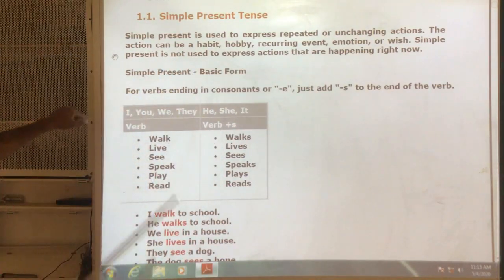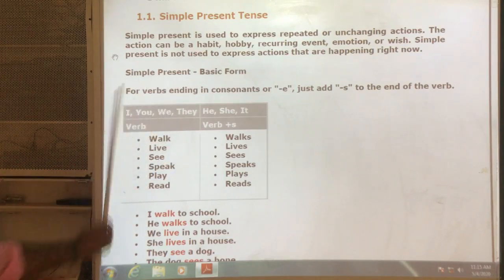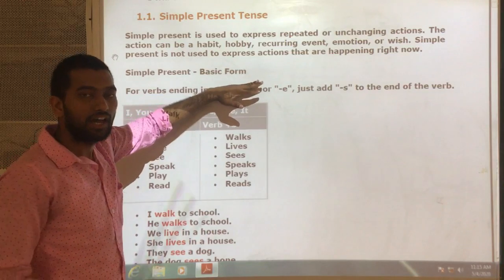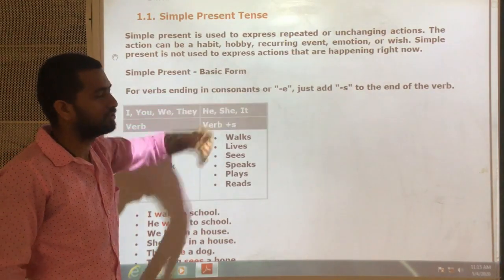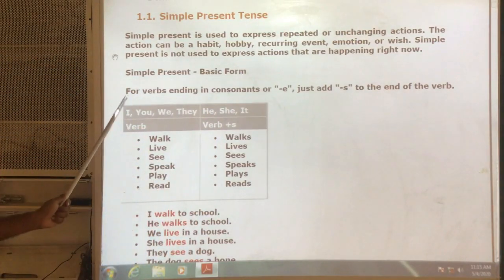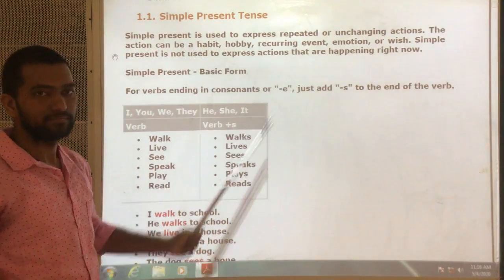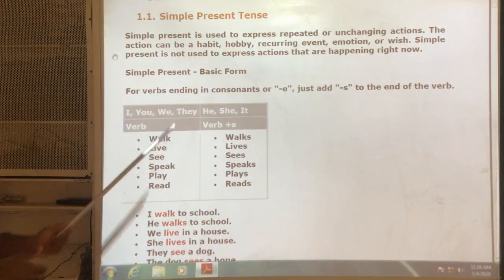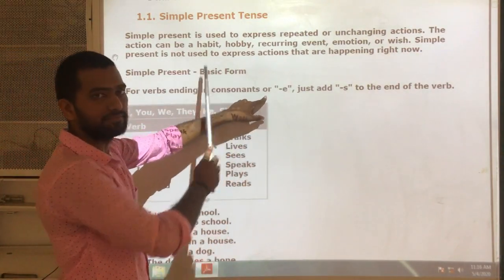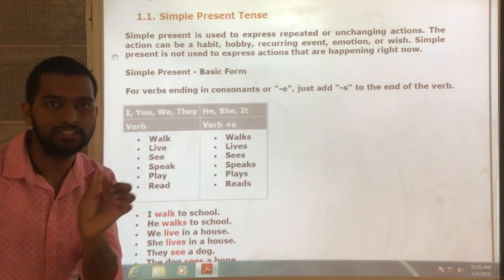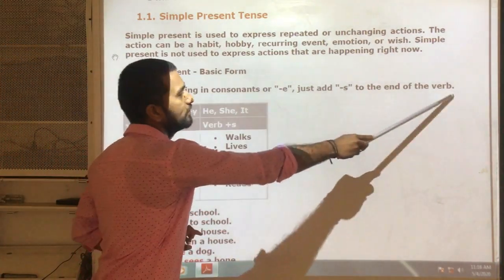Next, simple present basic form. In simple present the verb form is the basic form or original verb, we use V1, the first form of the verb. Next, for verbs ending in consonants or E: whatever the verb, if the last letter is E, just add s to the end of the verb.